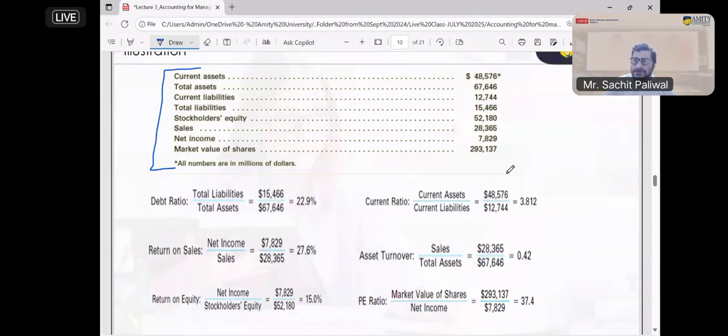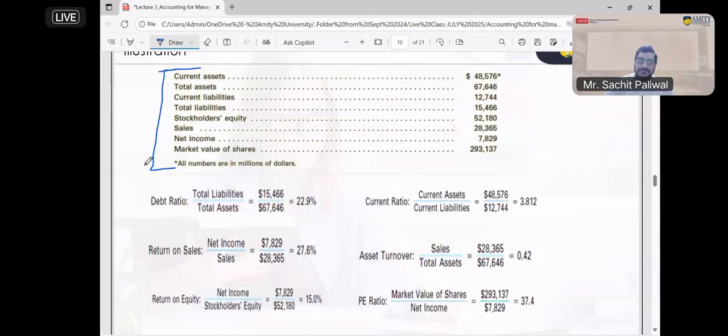What is the source of information to calculate ratios? The source is the balance sheet and income statement, already prepared by the company. At the year end, the company prepares and publishes the income statement, balance sheet, cash flow, and other information. From that information, we are going to calculate the ratios.